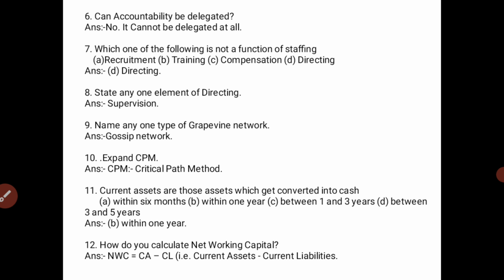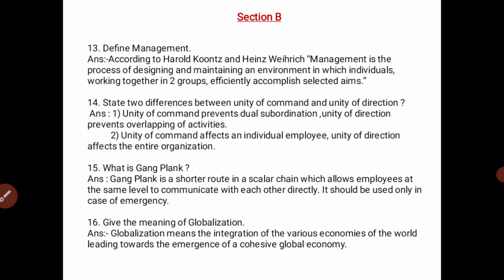Let us see section B. Here also they have given 12 questions. From these 12 questions, you have to answer any 10 questions. Each question carries 2 marks. The first question is: define management.